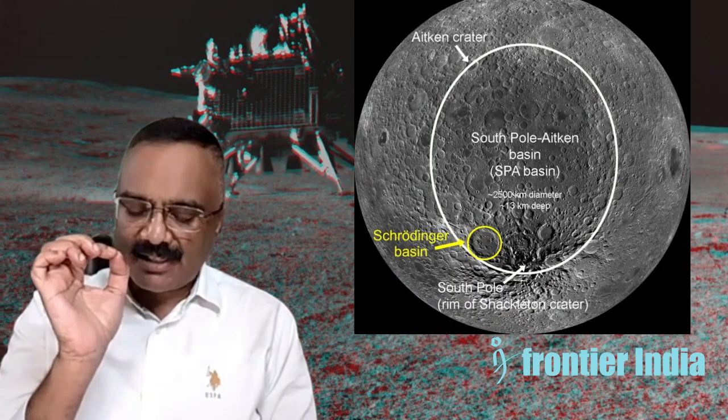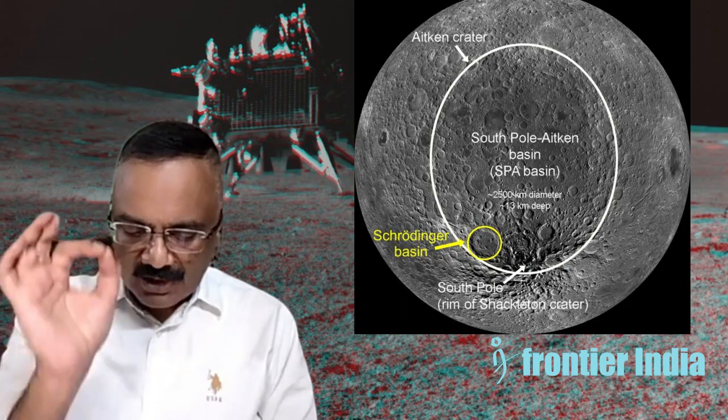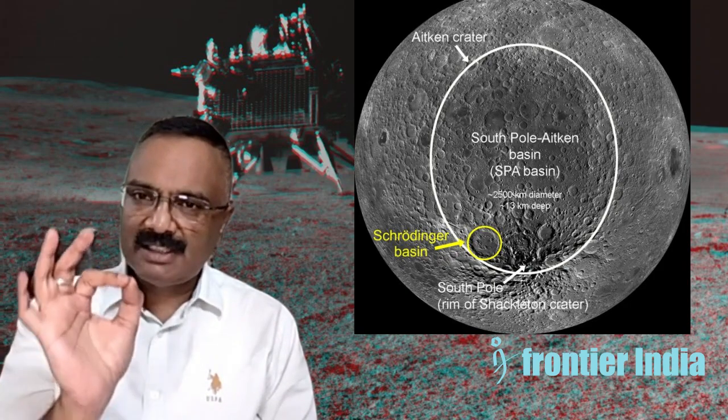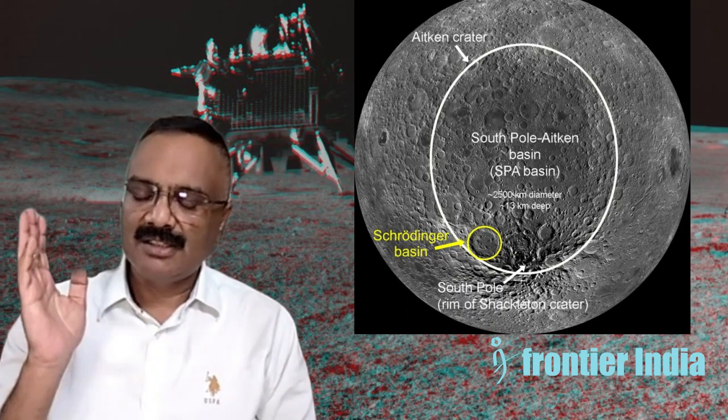Now, further, he claims that the south polar region starts at the rim of the Shackleton crater. The southern polar region begins at the rim of the Shackleton crater.